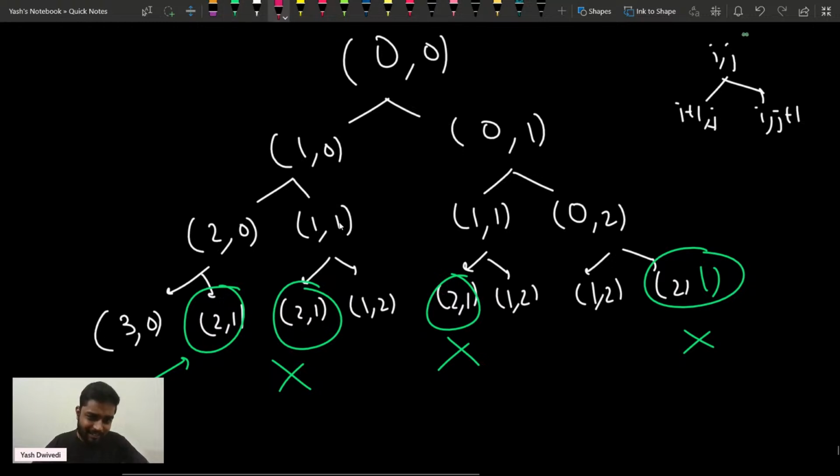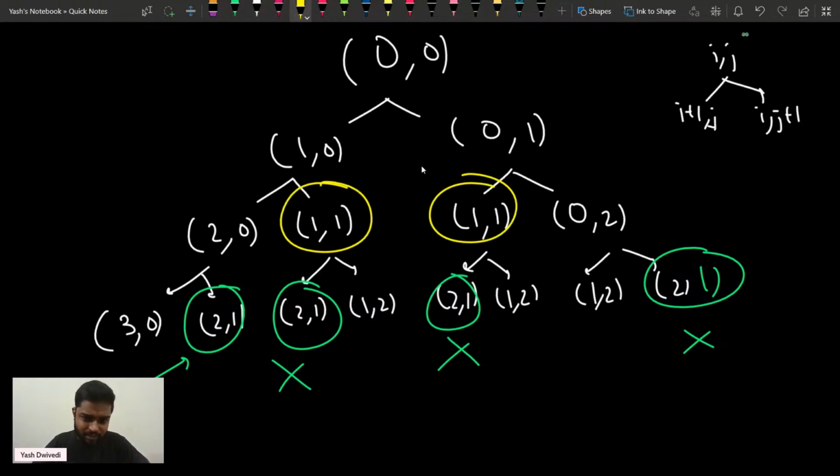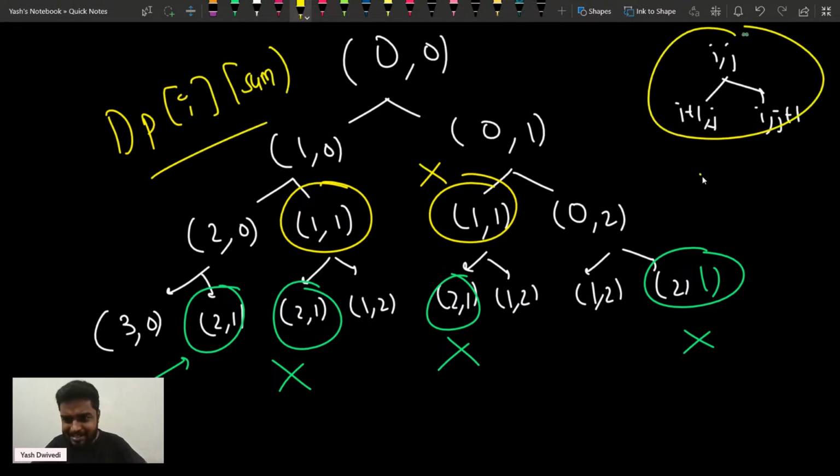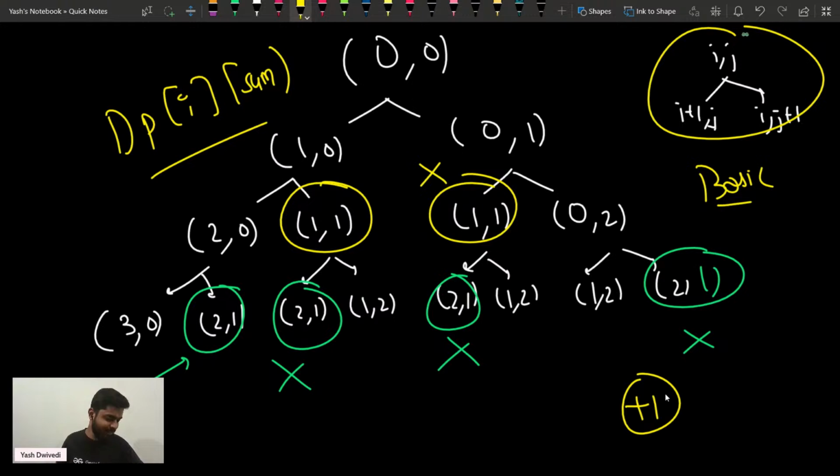If you have calculated the 1 comma 1 state already, will you calculate this state again? No, you will not. You can write no in the chat. Obviously, you will not. So that is when you will use the concept of dp, or you can say 2d dp, because i is changing and the sum is changing. So this particular condition is clear. I have used a basic example for clearing why we need to use dp. You can write clear or +1 in the chat, whatever you feel like, because this is a very basic and good example.